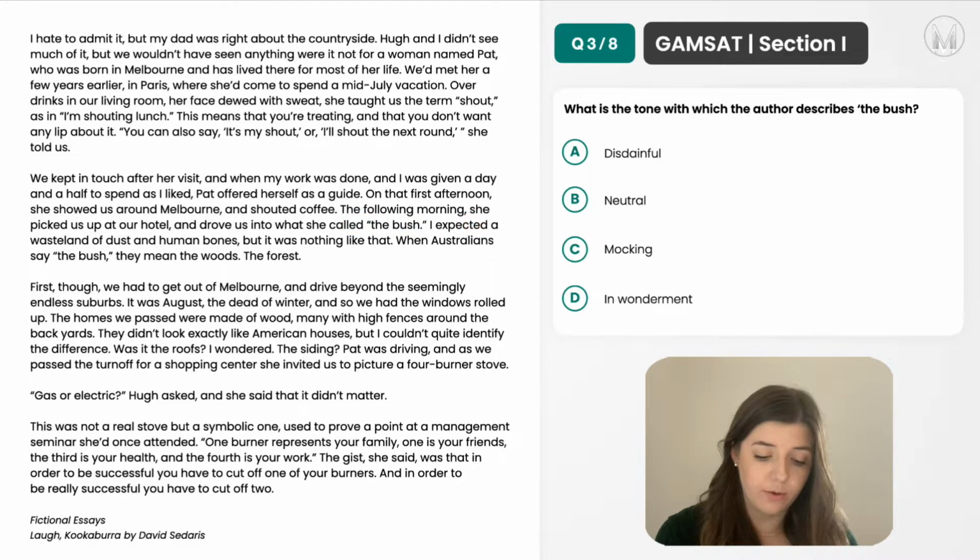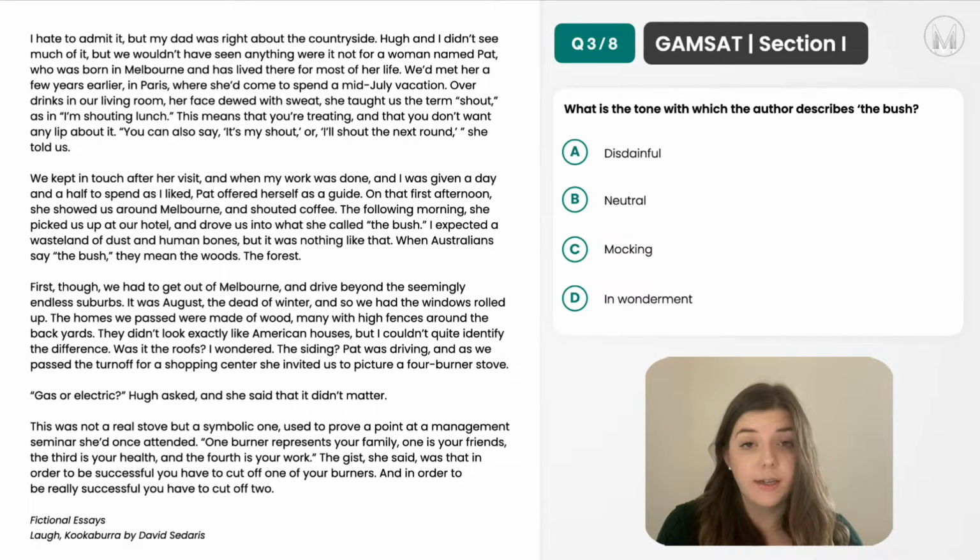So the following morning, she picked us up at our hotel and drove us into what she called the bush. I expected a wasteland of dust and human bones, but it was nothing like that. When Australians say the bush, they mean the woods, the forest. So from this, I just get a sense that it's not what he was expecting. He had expected a wasteland, and in actual fact, the bush is what we would refer to as the forest. So that's all that really tells me.